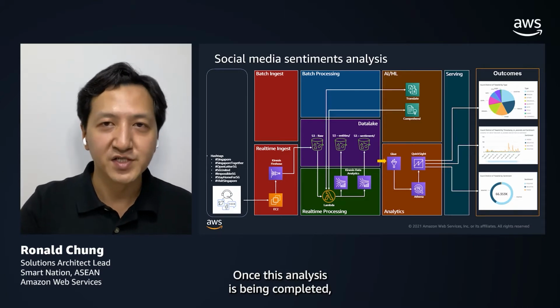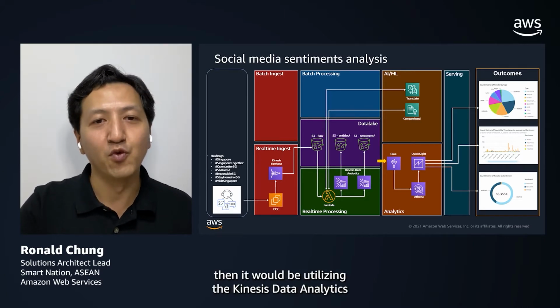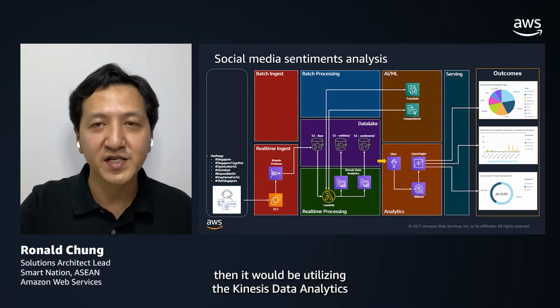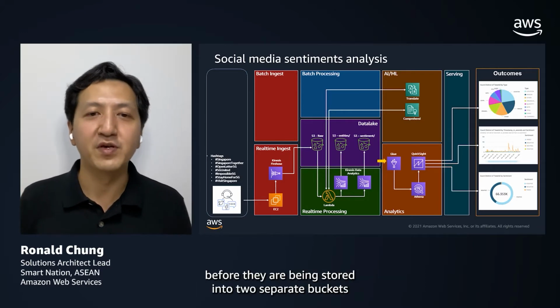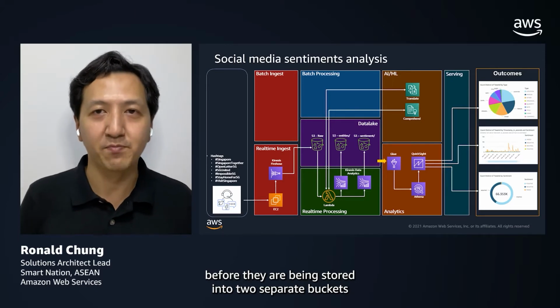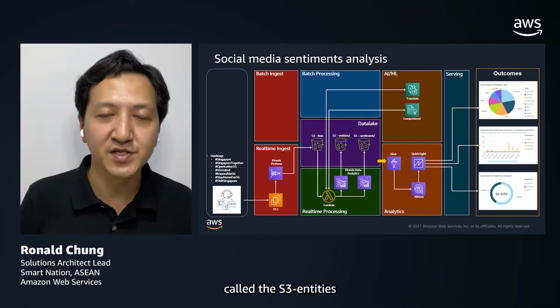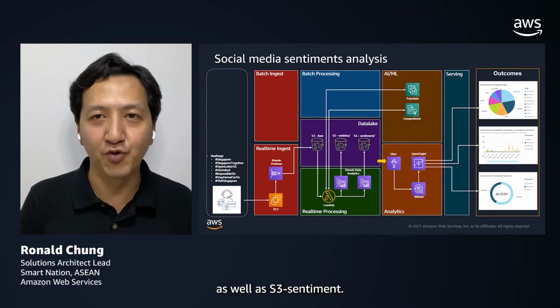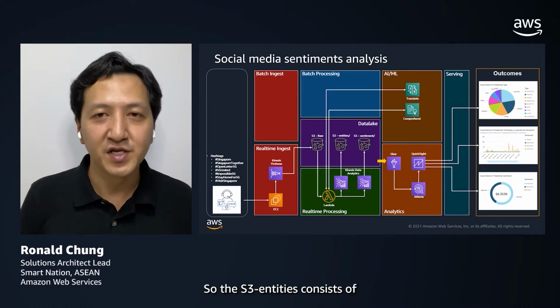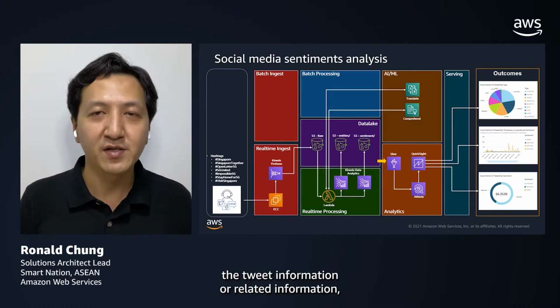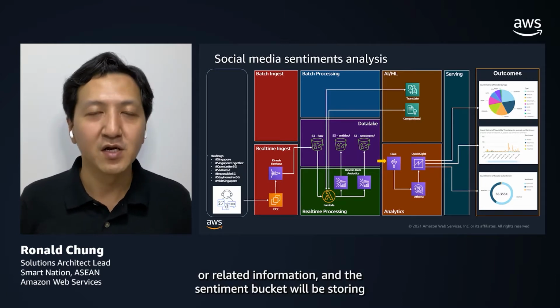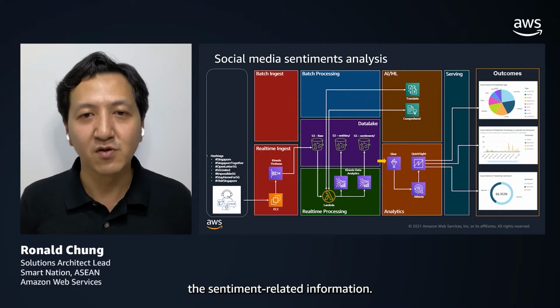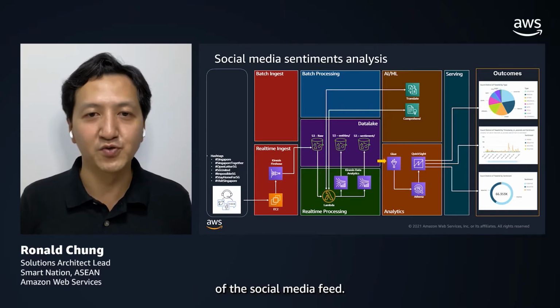Once this analysis is completed, it will utilize Kinesis Data Analytics to further massage the data a little bit before it is stored into two separate buckets, called S3 entities as well as S3 sentiment. The S3 entities bucket consists of the tweet information or related information, and the sentiment bucket will be storing the sentiment related information of the social media feed.